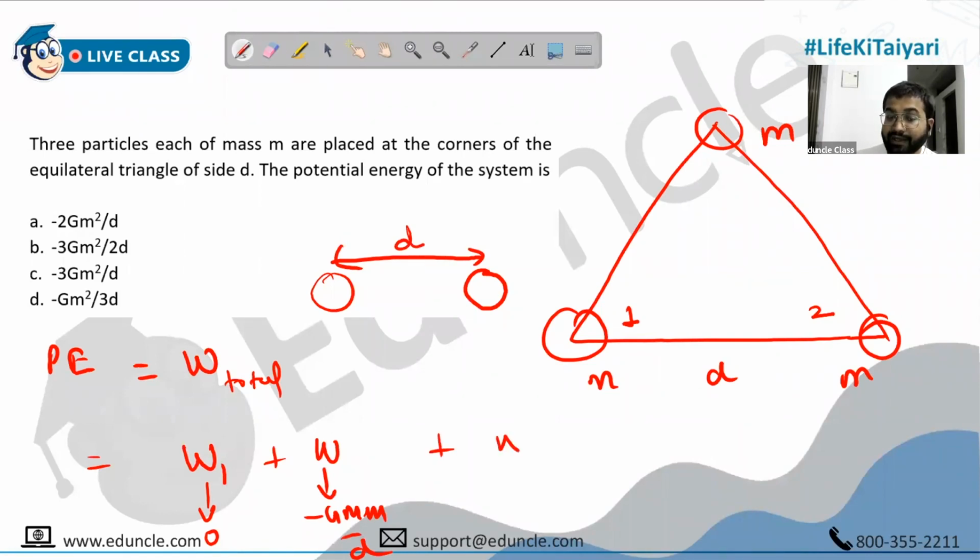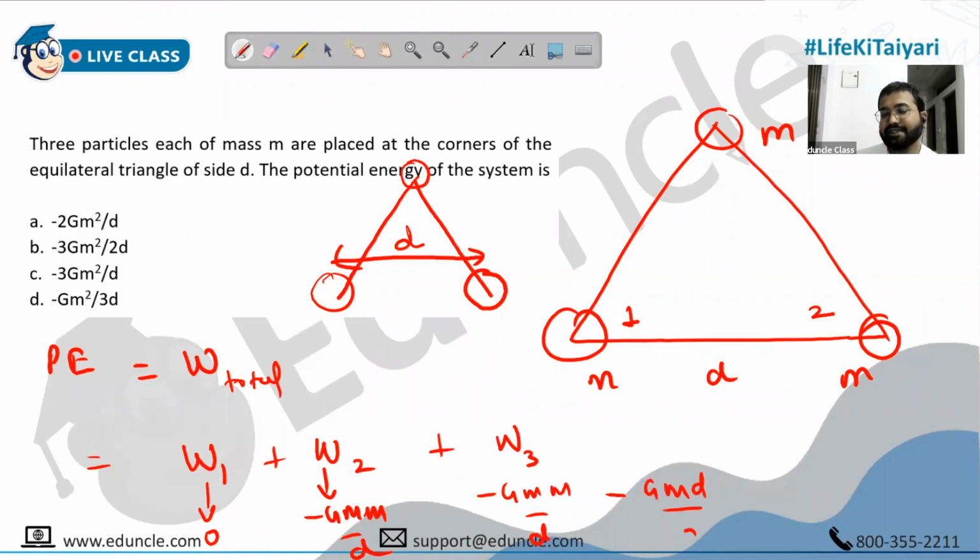And now you will bring the third mass. But now the first mass is also present, and the second mass is also present. So there are two masses. Minus GMM upon d because of the first mass, minus GMM upon d because of the second mass. So your answer is minus 3 GMM upon d.